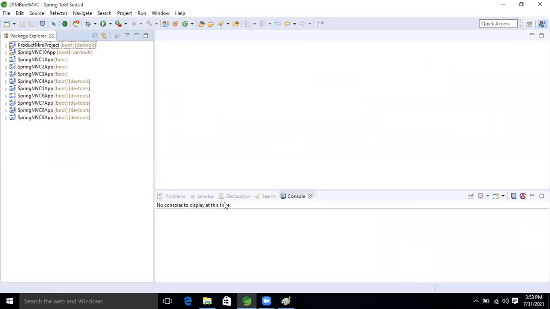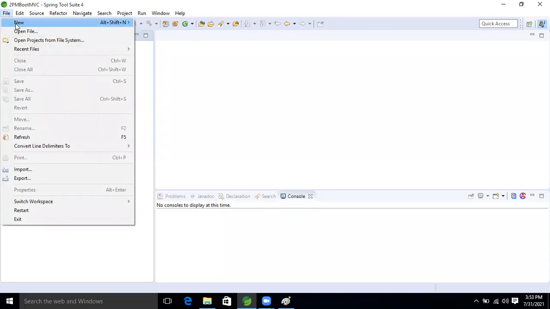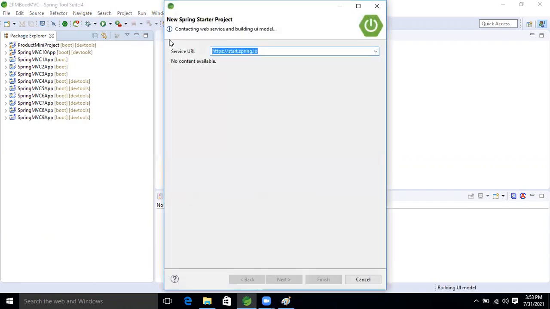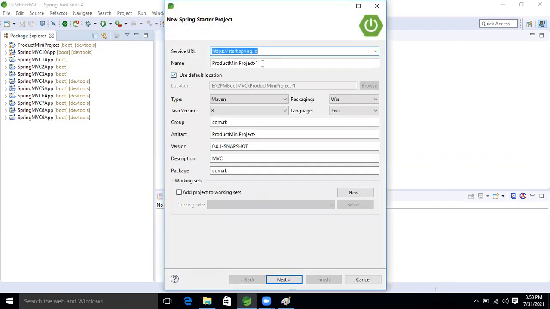So for that, what I'm going to do now: File, New, select Spring Starter project, right? Here I'm taking the name Boot REST producer app one.